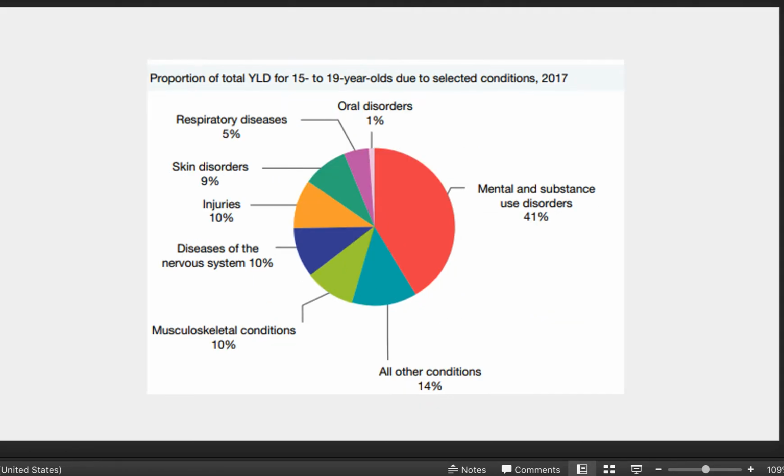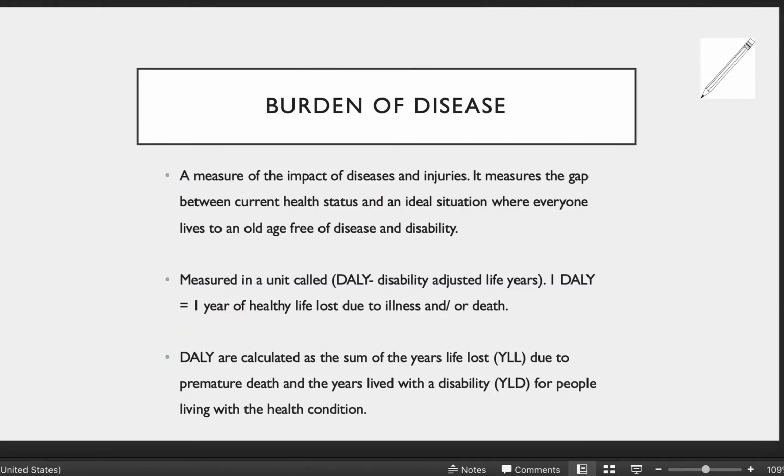So the proportion of the YLD here for the 15 to 19-year-olds in comparison to the 10 to 14-year-olds, you can see that the mental and substance use disorders goes quite a large increase from 32% to 41%, which as people are going through 15 to 19 years, that's really when that sort of tension starts to happen. Obviously, there's a lot of pressures coming in from school, from home, etc. And this is one of the reasons that we need to move forward with youth health and really focus on this. So we talk about the burden of disease.